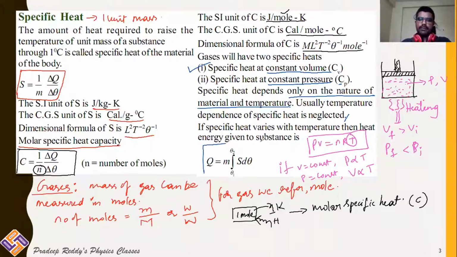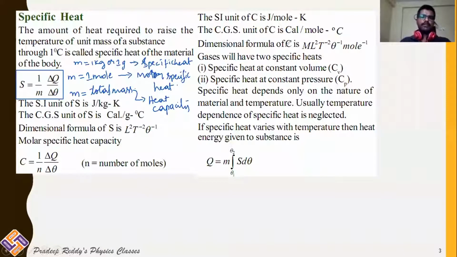If this is variable specific heat, you will be writing it as Q is equal to ms delta theta, where theta 1 is the initial temperature, theta 2 is the final temperature. This is for variables. So whenever any physical quantity is variable with respect to time or position or any parameter, you will be using differentiation and integration, that you will be learning in kinematics, of course. So this is about specific heat, molar specific heat at constant volume, specific heat at constant pressure.